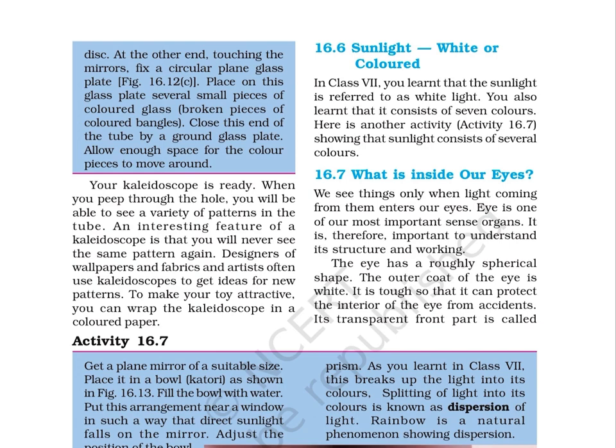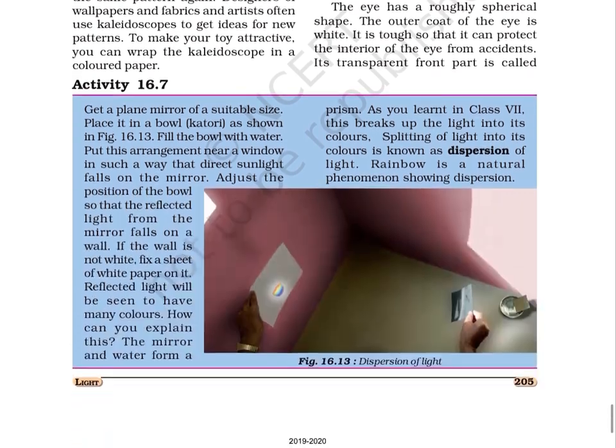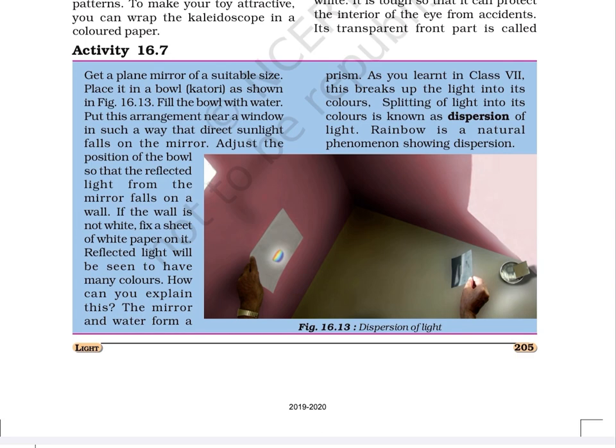Designers of wallpapers and fabrics and artists often use kaleidoscopes to get ideas for new patterns. To make your toy attractive, you can wrap the kaleidoscope in a colored paper. Activity 16.7. Get a plain mirror of a suitable size. Place it in a bowl, katori, as shown in figure 16.13. Fill the bowl with water. Put this arrangement near a window in such a way that direct sunlight falls on the mirror.